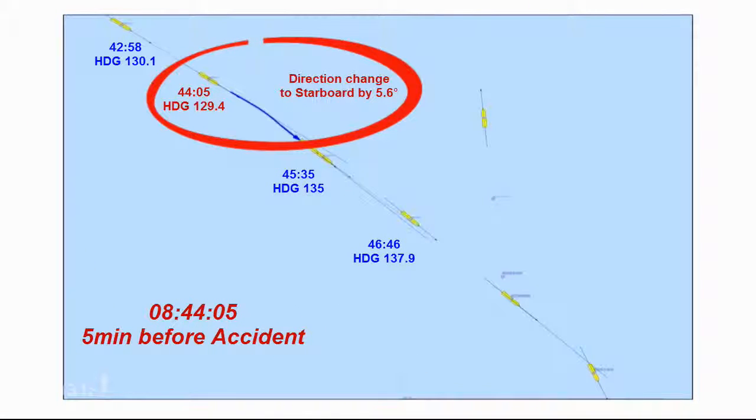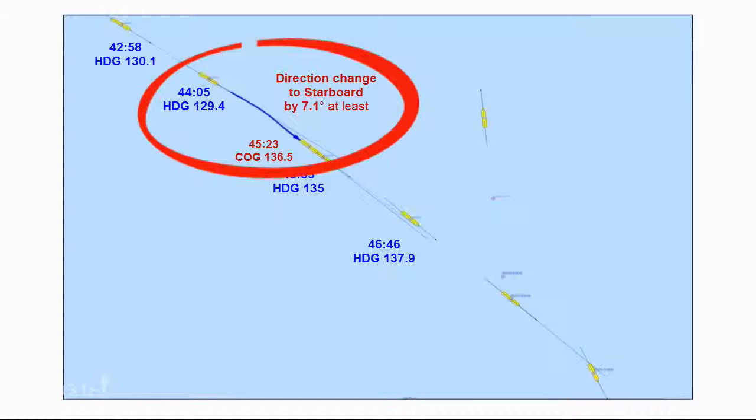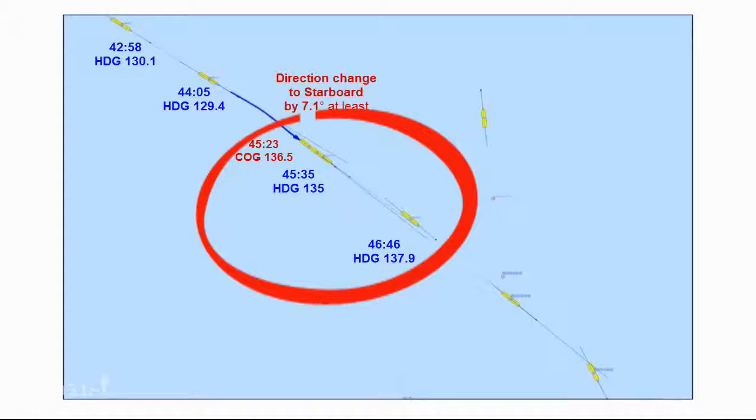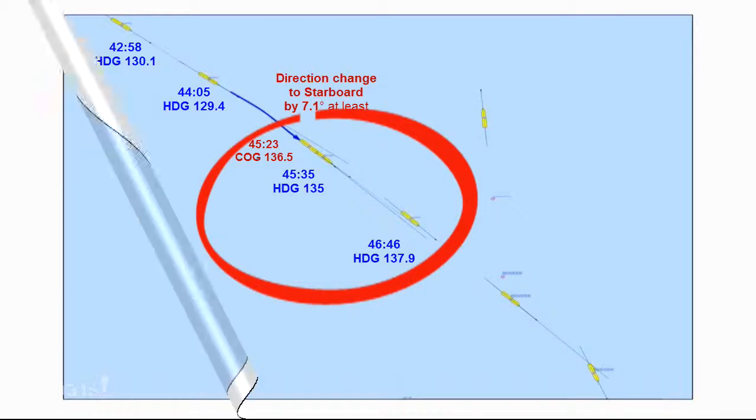I told you that the ship veered 5.6 degrees to starboard until 45:35. However, when I put the ship in the previous time point, 45:23, using the COG information obtained from Daewoo Ferry, the ship was found to have sailed to the right up to 136 degrees and then to the left.